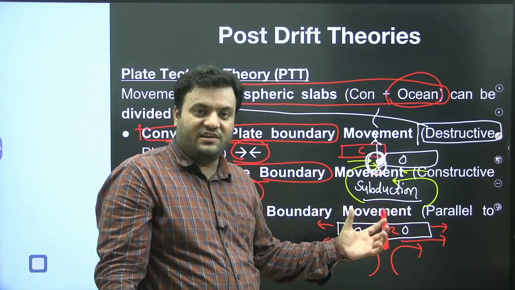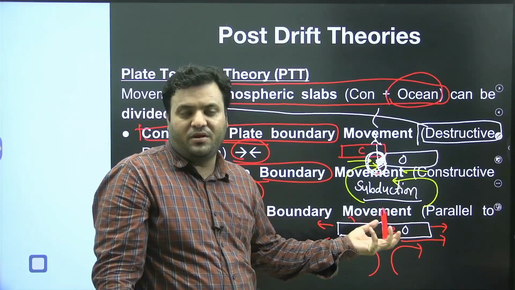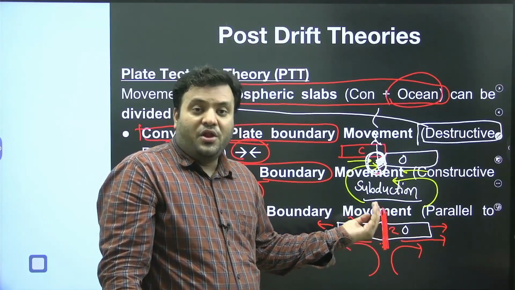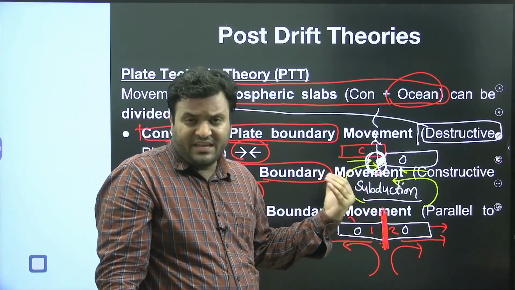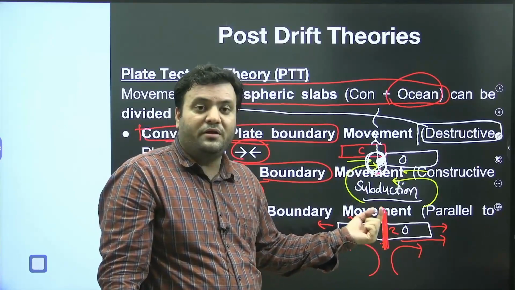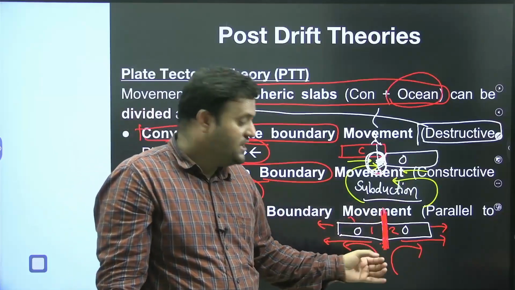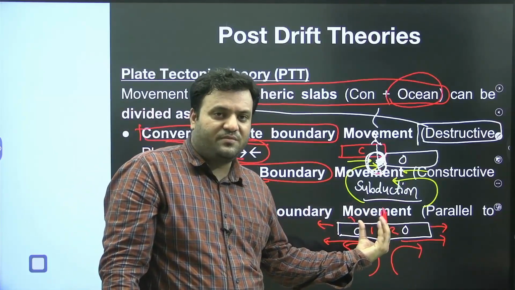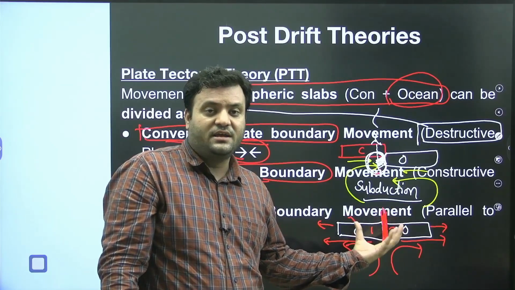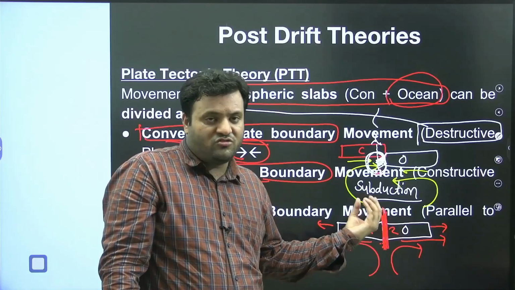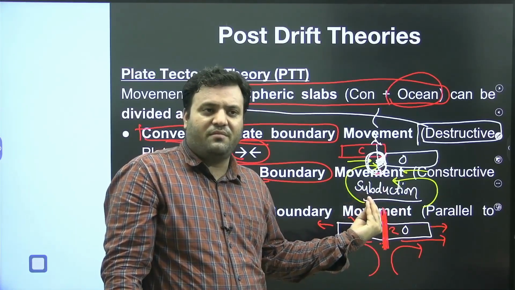That's why in the seafloor spreading theory, hope you remember, the new rocks were being found near the ridge because of the divergence of the oceanic plate. The cavity was filled by the magma, which solidified. Further, there was a movement, and that was further filled and solidified by magma.